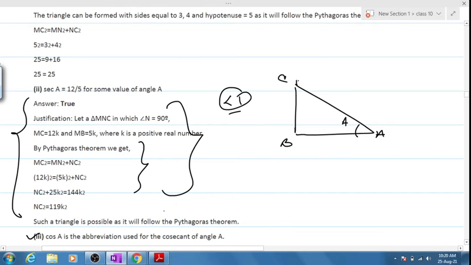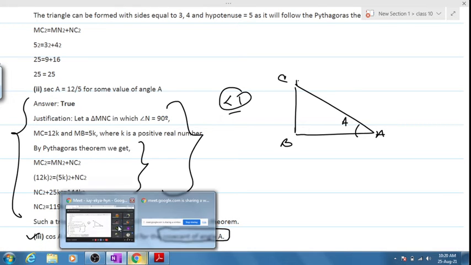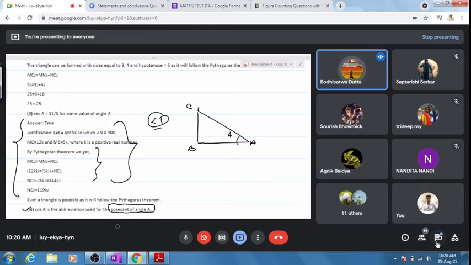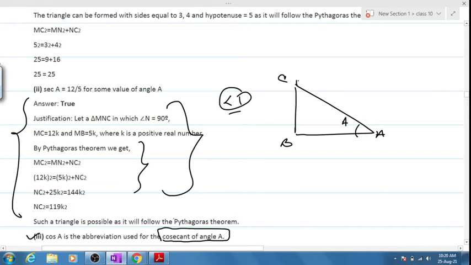Chalo. Cos A is the abbreviation for cosecant of angle A. How many say that this is correct? Cosecant is cos for cosecant. Yes, sir. It is good. It's correct. Can anybody tell me for sine? Sine is the abbreviation for which one? Sine is the abbreviation of sine.